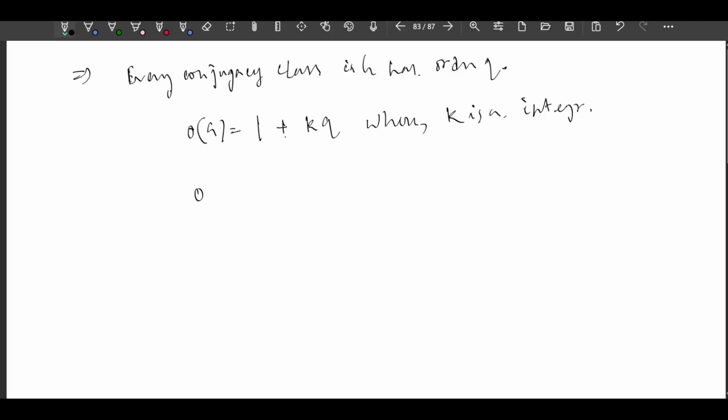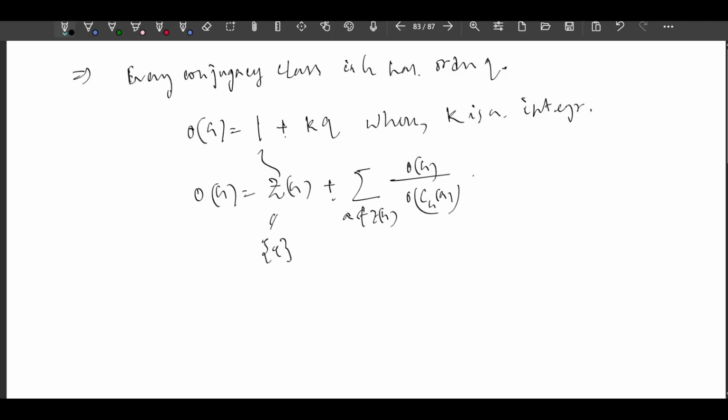How can I write this? Because the order of G equals the order of ZG plus the summation over A not belonging to ZG of the order of G divided by the order of C_G(A). In our case ZG is trivial, so the order of ZG is 1.